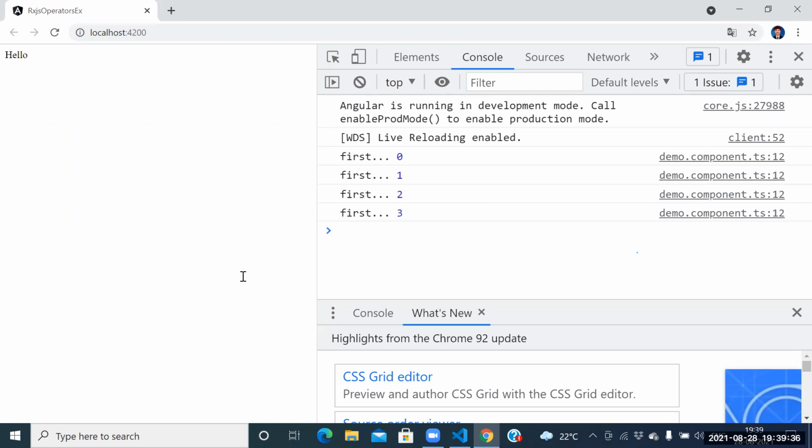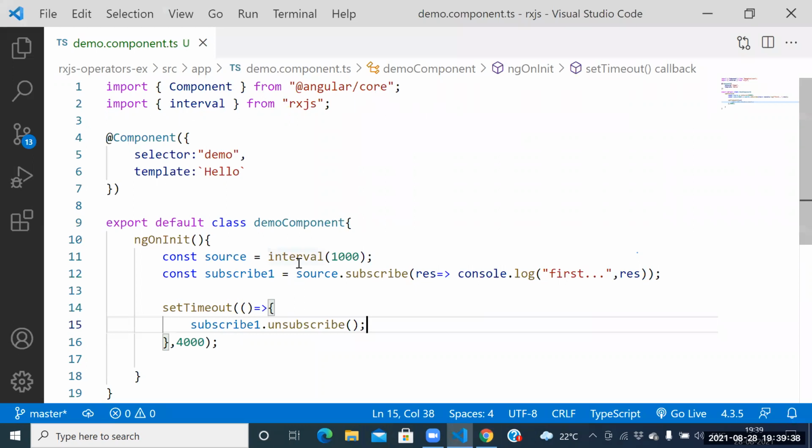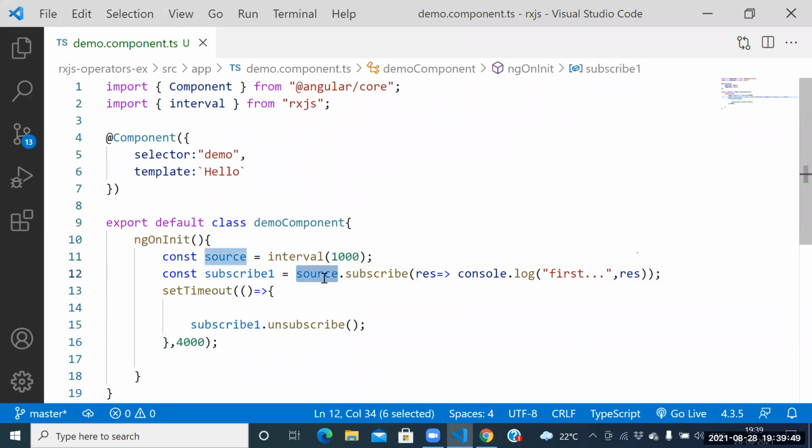Guys, are you understanding interval? Can I go for the enhancement, guys? See this one here. Once again, guys, observe this.